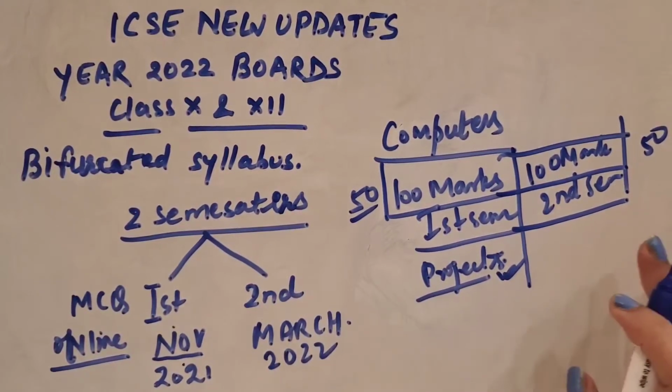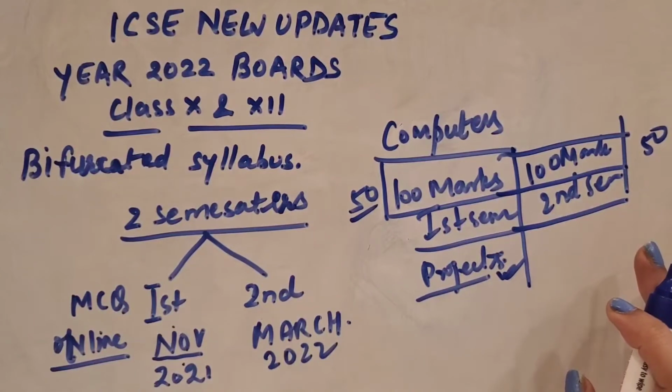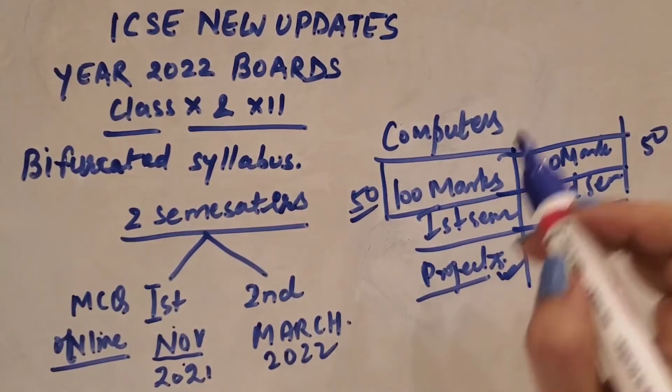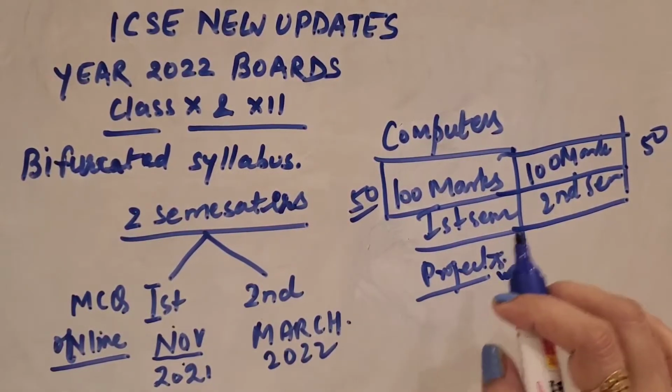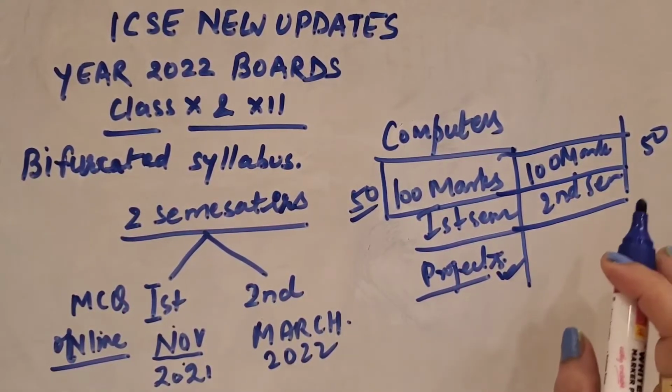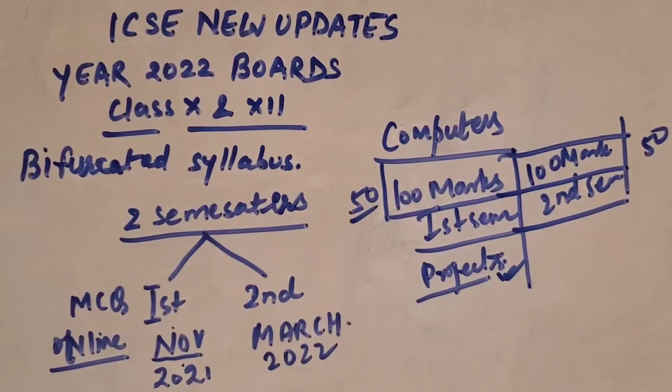So no previous year marks or 9th class marks will be taken, like this year has done. So for 2022 board examinees, please make sure that these exams, which are going to be held in the months of November and March, are very important. Now I'll let you know about the computer portion, but before that I'll just clear up about class 9 and class 11.